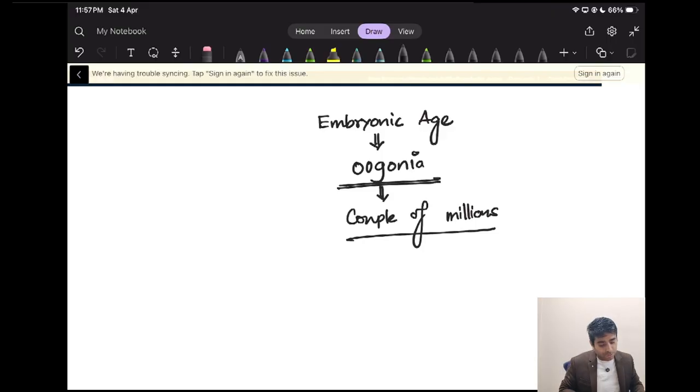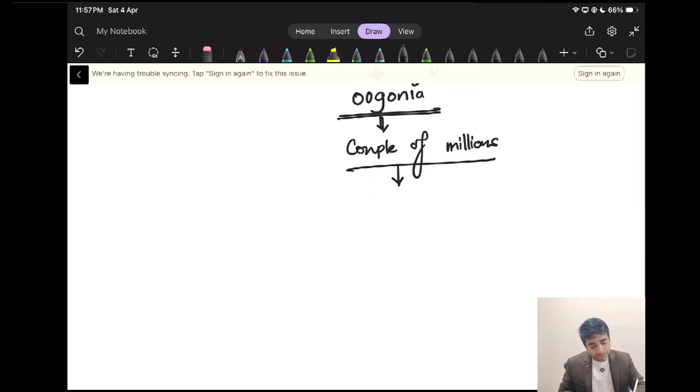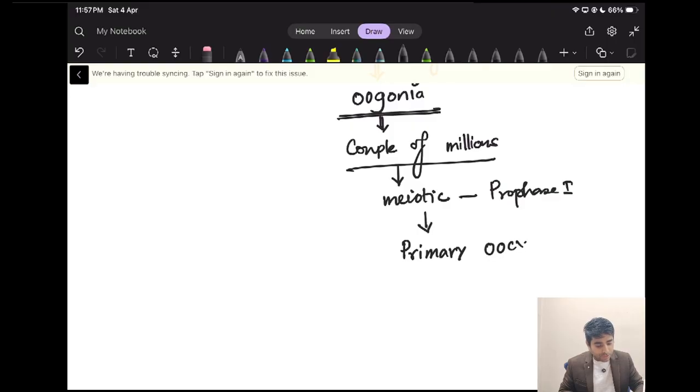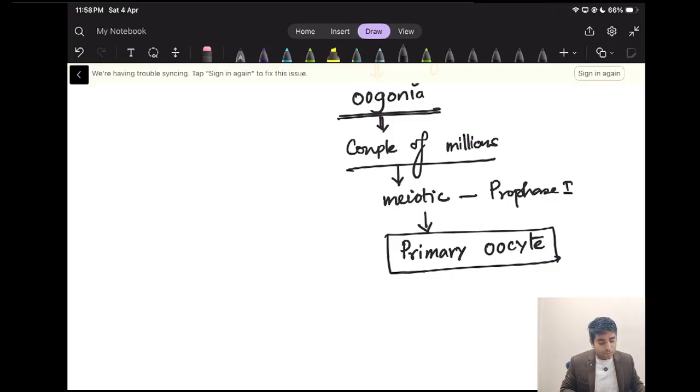Now they will undergo meiotic division, and in prophase 1, very important, they will form an arrest in the primary oocyte. They will form the primary oocyte, which will be diploid in number.